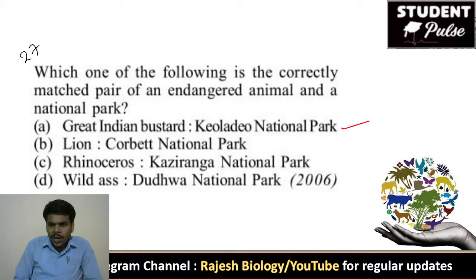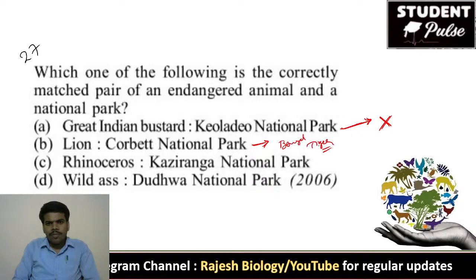Kyoladiagana National Park is for the birds. There is a best example, Kyoladiagana National Park for the migratory birds. It is not for Great Indian Bustard. So it is not correct. Jim Corbett National Park is for the Bengal tiger. Corbett National Park, so it is also not correct. They matched.